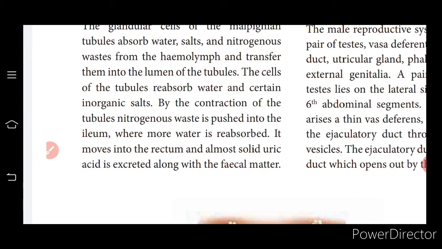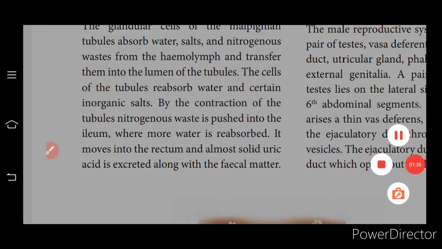By the contraction of the tubules, nitrogenous waste is pushed into the ileum, where more water is reabsorbed. It moves to the rectum. Almost solid uric acid is excreted along with the fecal matter. That is about the excretory system in cockroach.